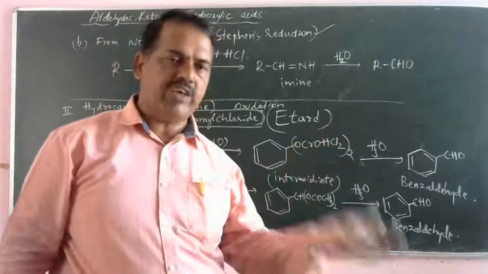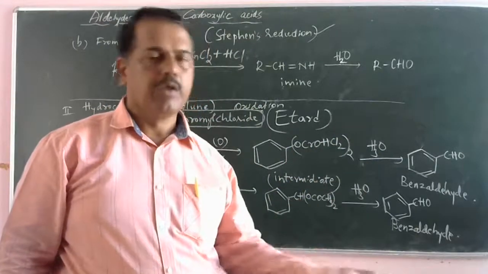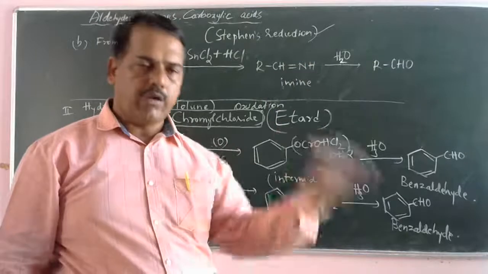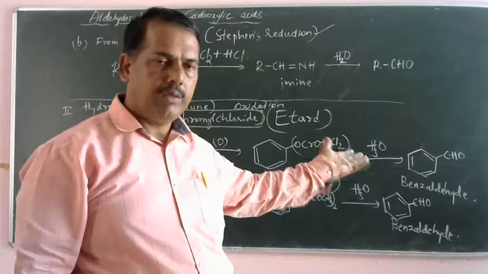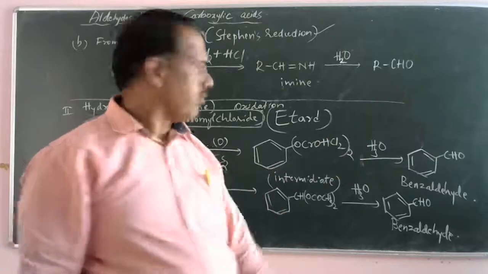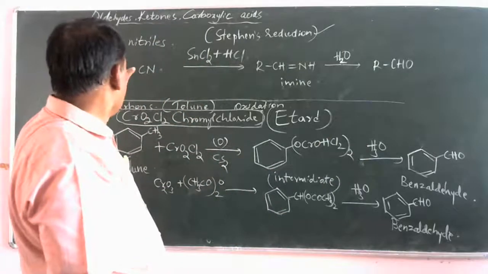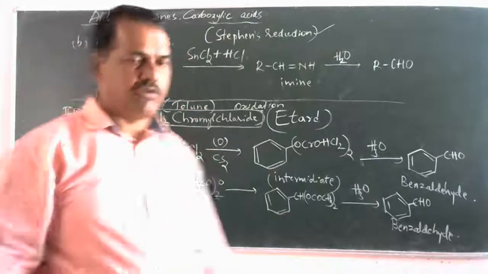We are going to use acetic anhydride in place of chromyl chloride. Again, an oxidation reaction. Everything is the same, and in the final step we will get benzaldehyde. So this is nothing but the named reaction we studied.